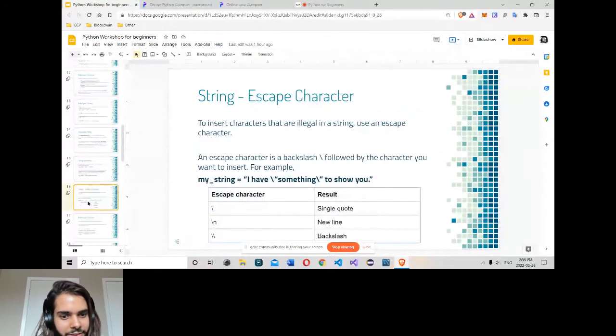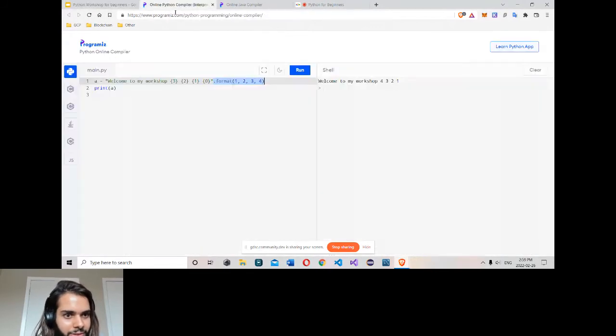Now the escape character. To insert a character that is illegal in a string, use an escape character. Illegal simply means, let's format this thing. Let me say I want to put double quotes on workshop. So run. I want to put double quotes on my workshop. So I do it this way, workshop here and here.